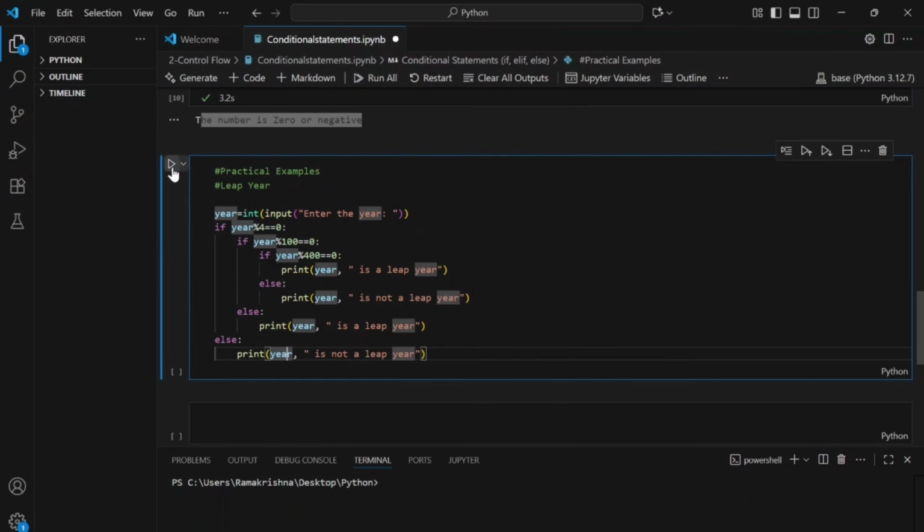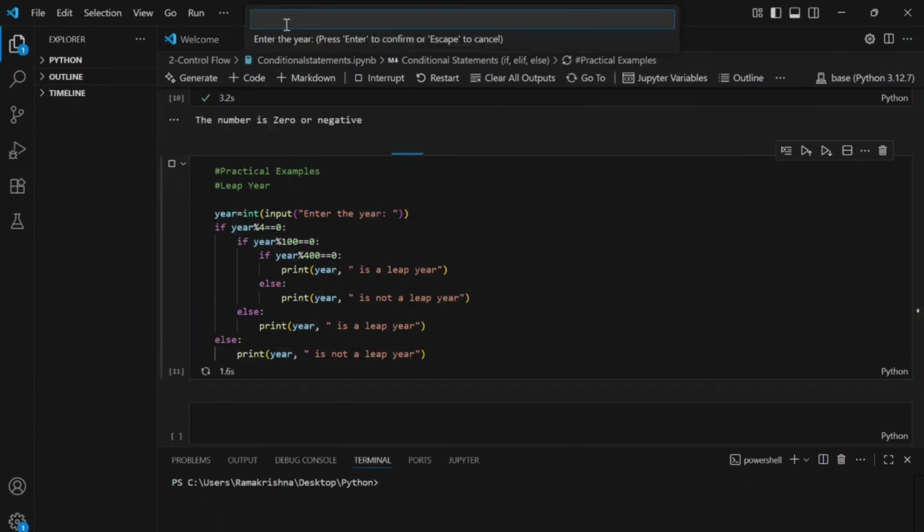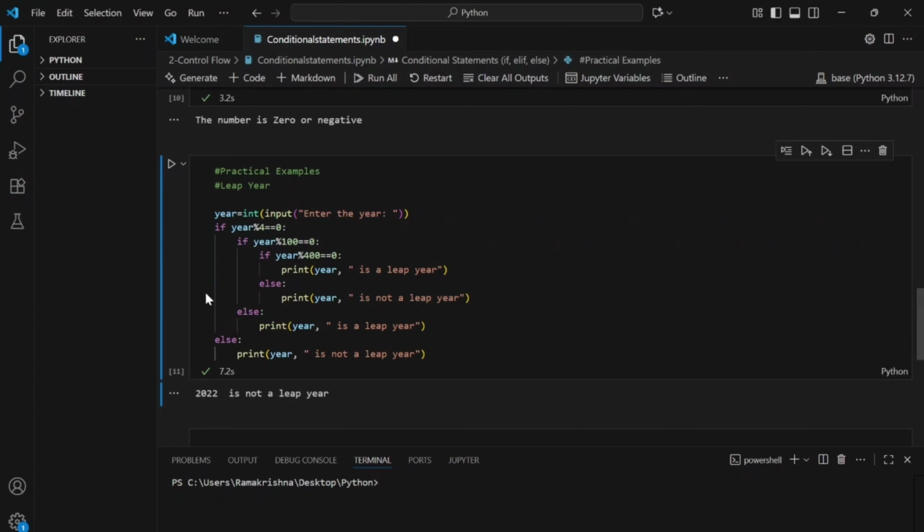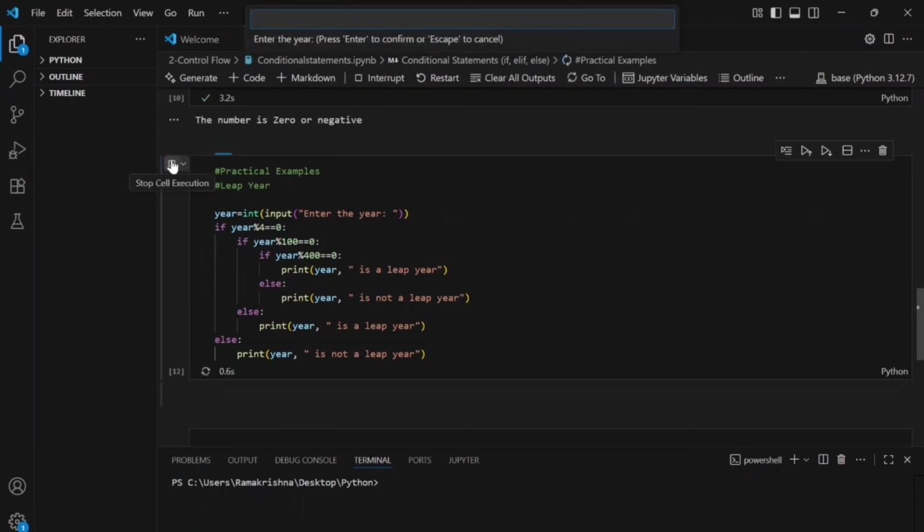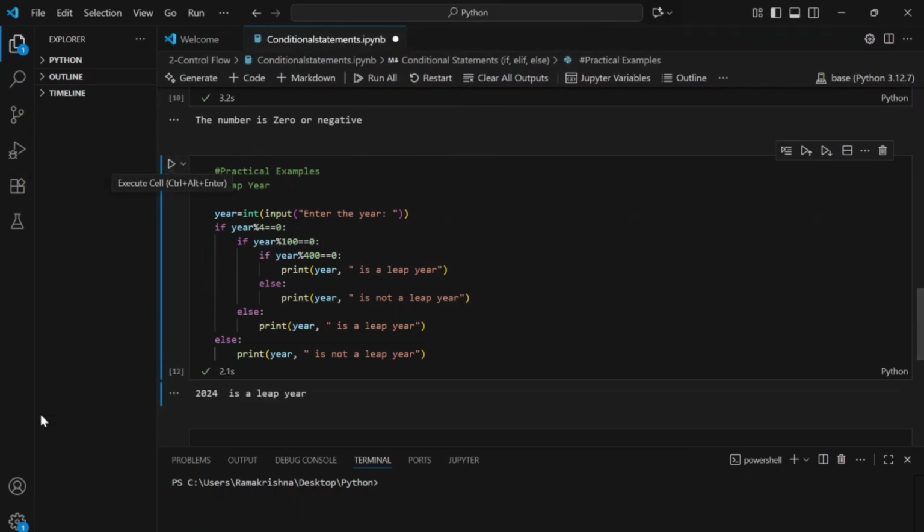If I execute this, it's asking for a user input here. If I give 2022, it's given 2022 is not a leap year. If I execute it again and write 2024, it's given 2024 is a leap year. I hope this is clear, the nested if practical example.